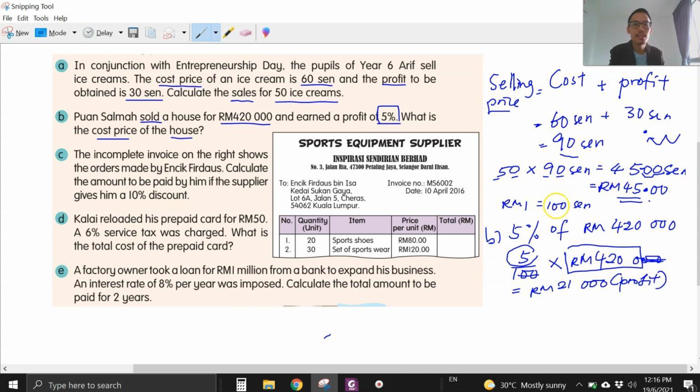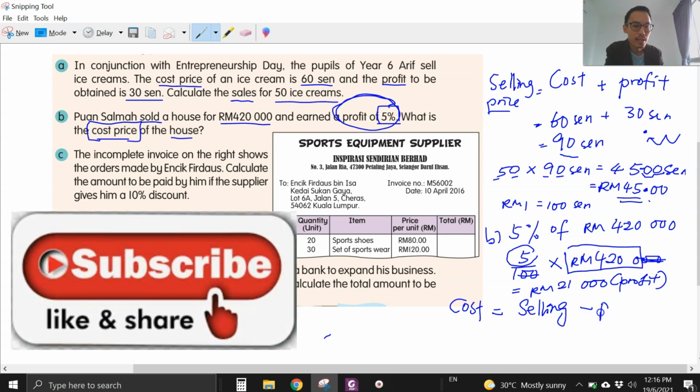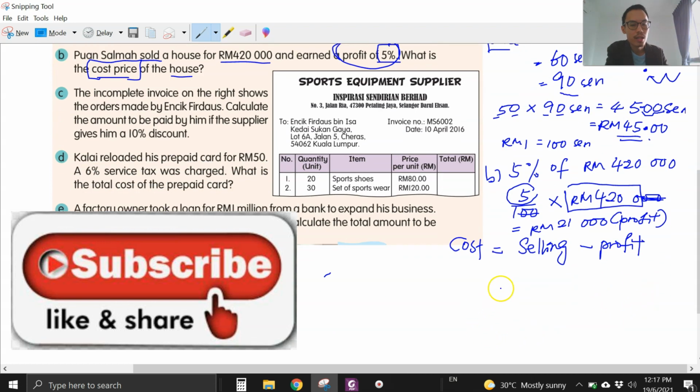The question says that 5% is a profit. So this 21,000 is a profit, untung dia. The question is asking for cost price. So harga cost dia berapa? So cost price equals selling price minus profit. Harga cost sama dengan harga jualan tolak keuntungan.